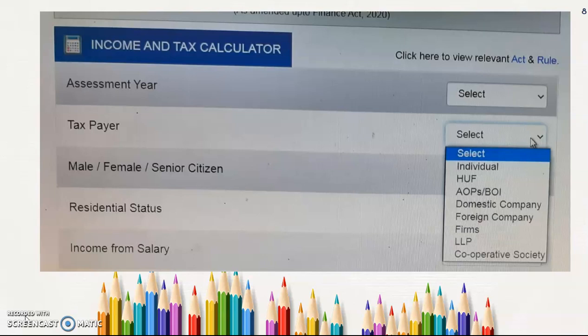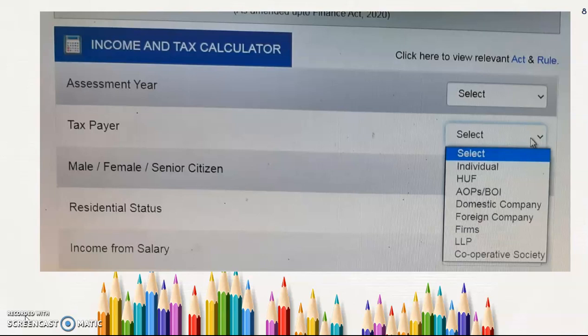Next, the cooperative society. As we all know, it is an autonomous association of persons united voluntarily to meet their common economic, social and cultural needs and aspirations through a jointly owned and democratically controlled enterprise. So in a particular society, they have created a cooperative society for their own economic, social and cultural development.